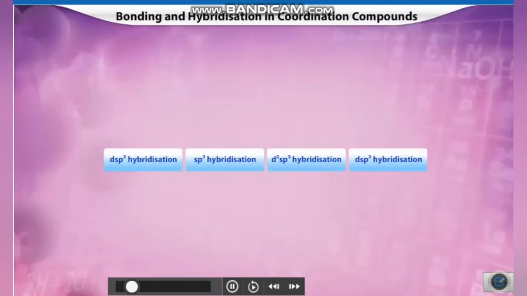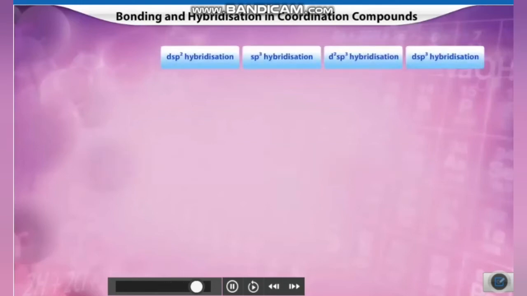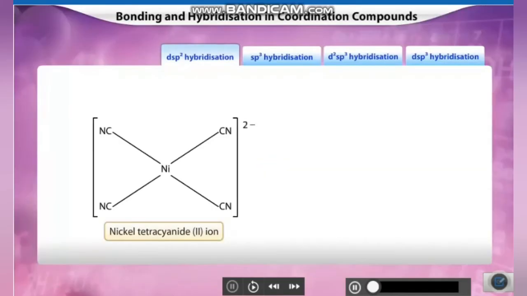Let us now understand the common types of hybridizations which occur in the coordination complexes. Click each tab to learn more. Let's learn about dsp2 hybridization by taking the example of the nickel tetracyanide 2- complex ion. In the nickel tetracyanide complex, there are 4 ligands, each with a lone pair of electrons. Hence, in order to form a bond, these ligands require 4 vacant hybrid orbitals in the central metal atom, nickel.